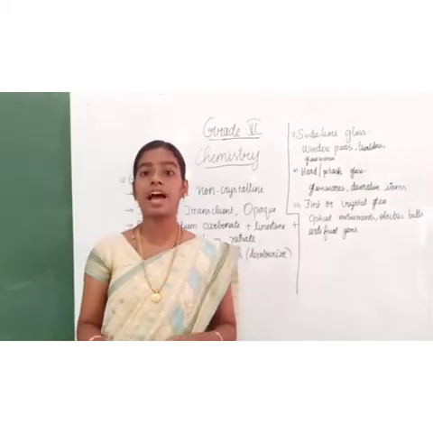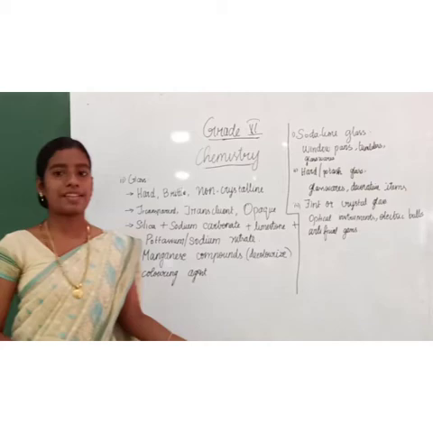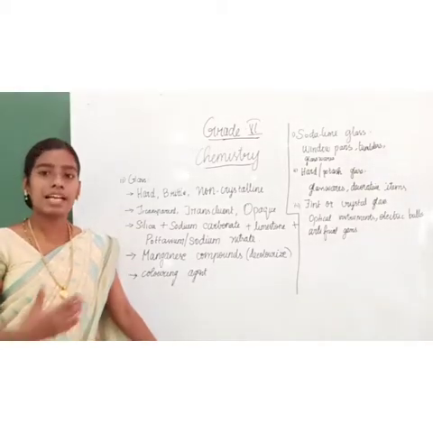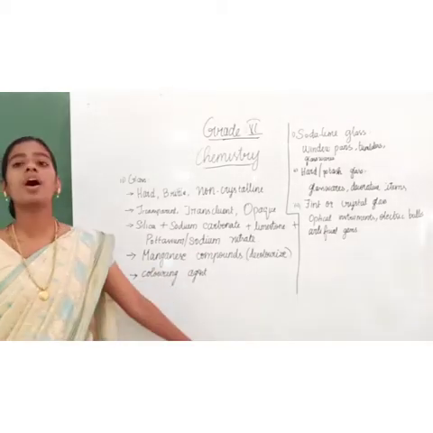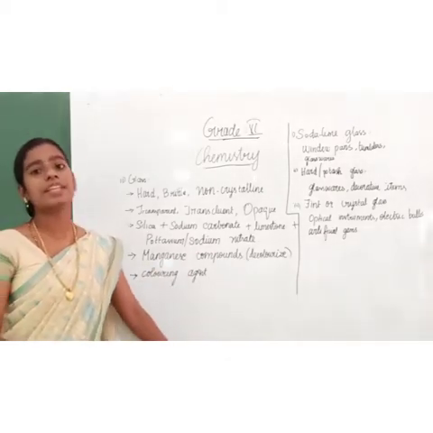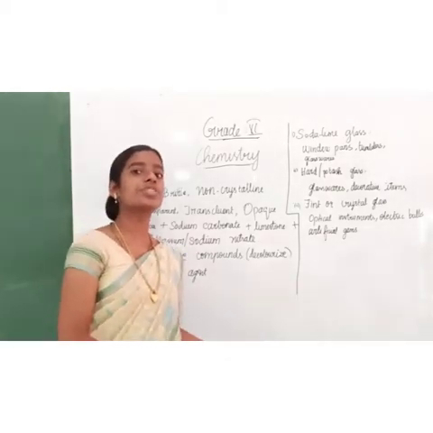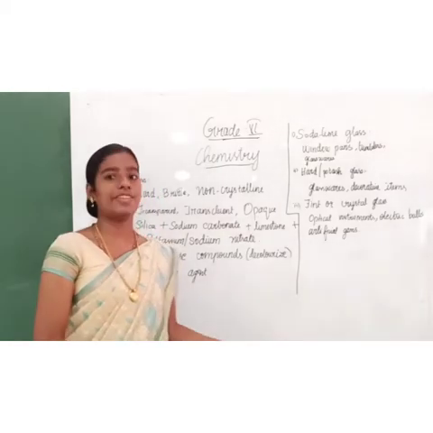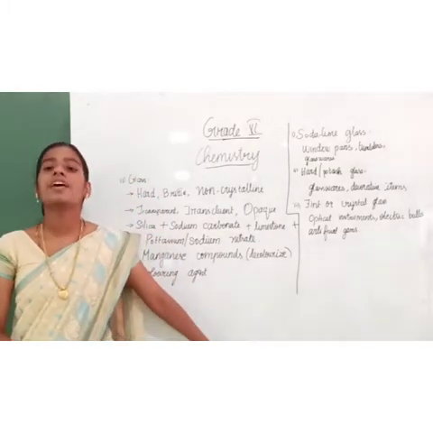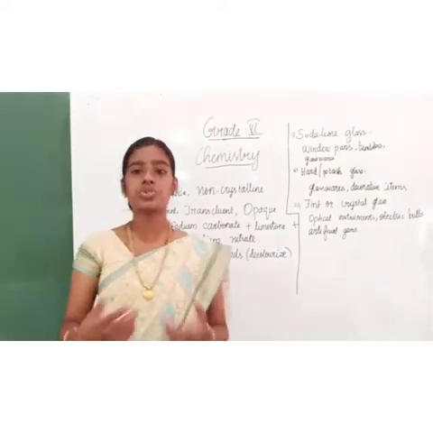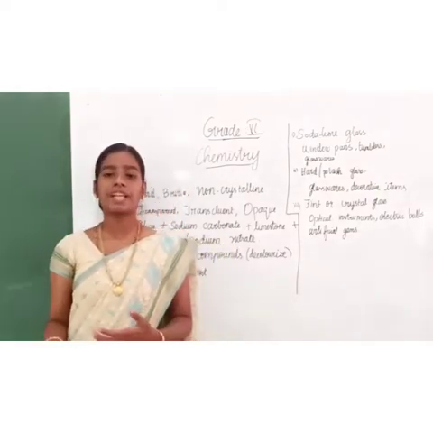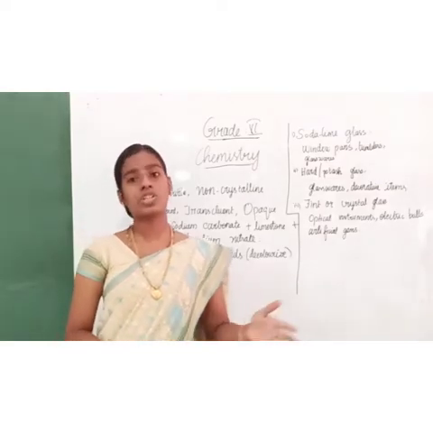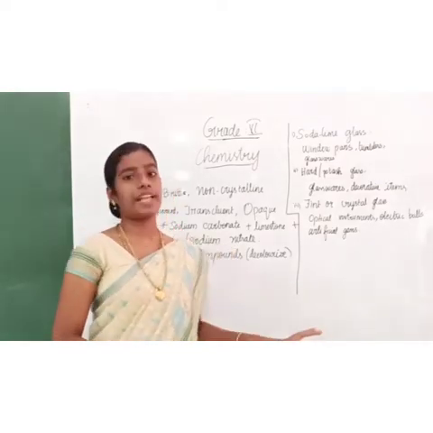When we heat at high temperature, we get glass. To remove the colors from that glass, we use manganese compounds. And finally, when we need colored glasses, we have to add coloring agents. Did you understand? Now, depending on the composition, we have many types of glasses. And here we are going to learn about 9 types of glasses.